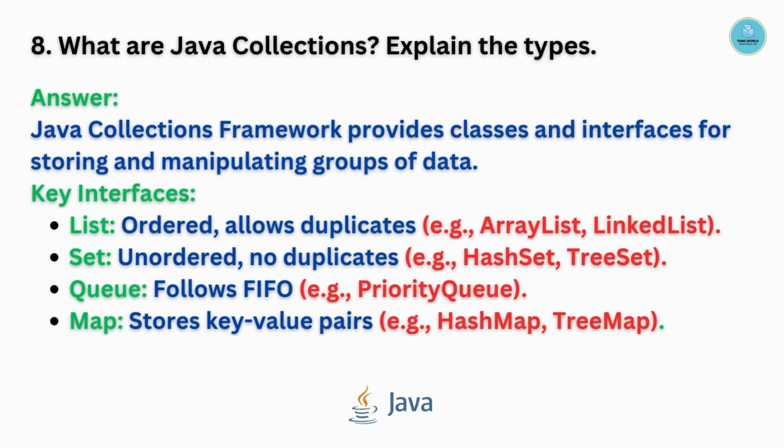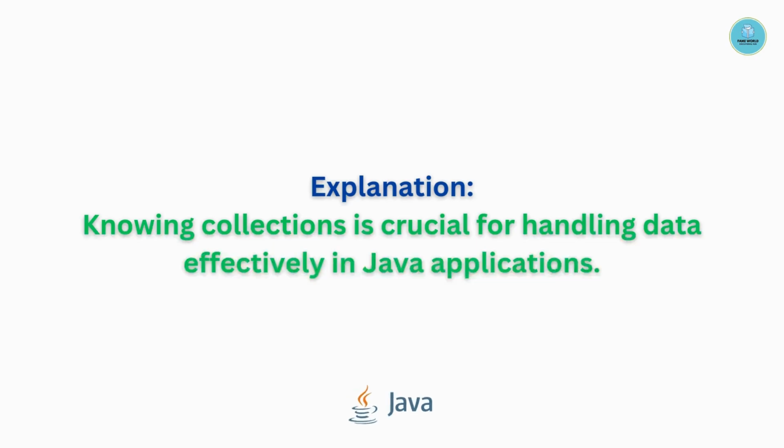Queue follows FIFO, that is first in, first out. Example, priority queue. Map stores key value pairs. For example, hash map and tree map. Knowing collections is crucial for handling data effectively in Java applications.